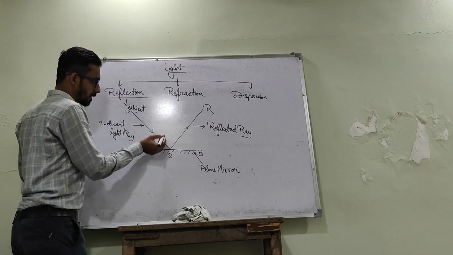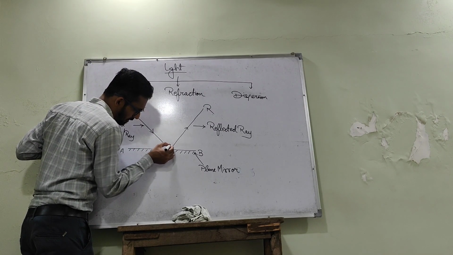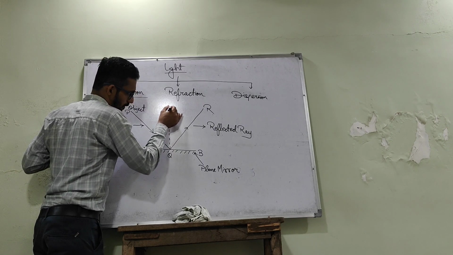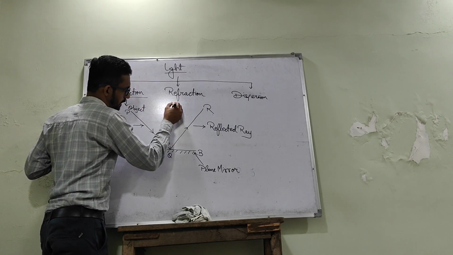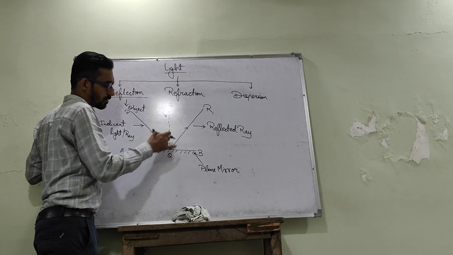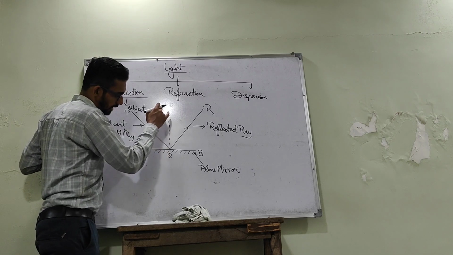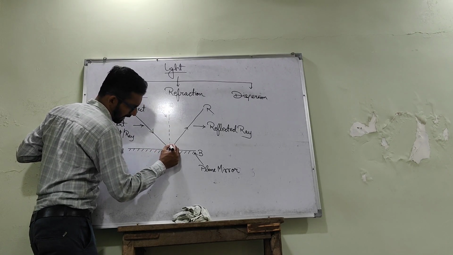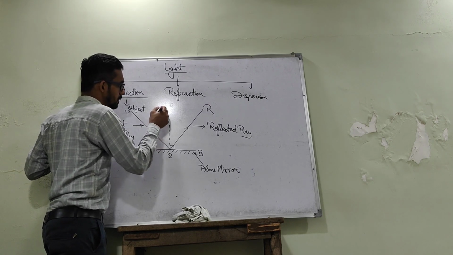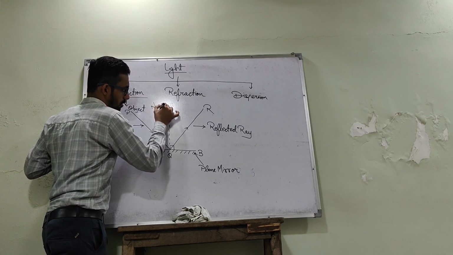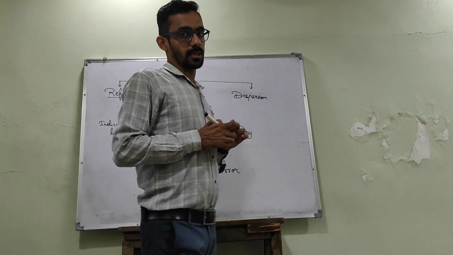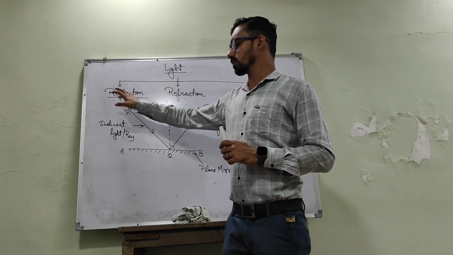And there is one more thing which is known as the normal. This QS is a normal. Normal means a line which makes an angle of 90 degrees with the reflecting surface. So, is it understood what reflection is?